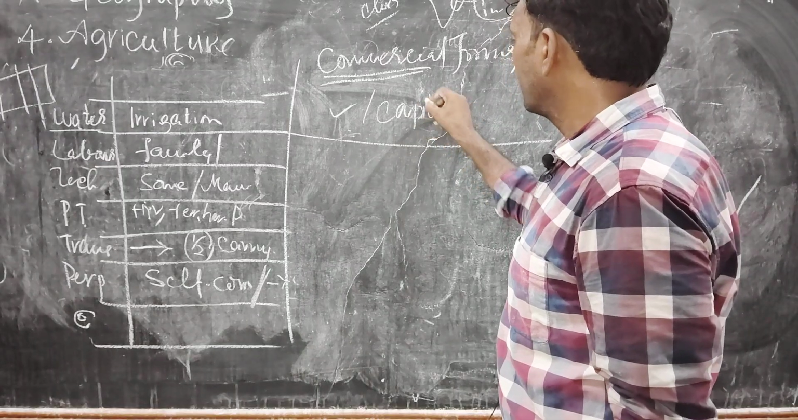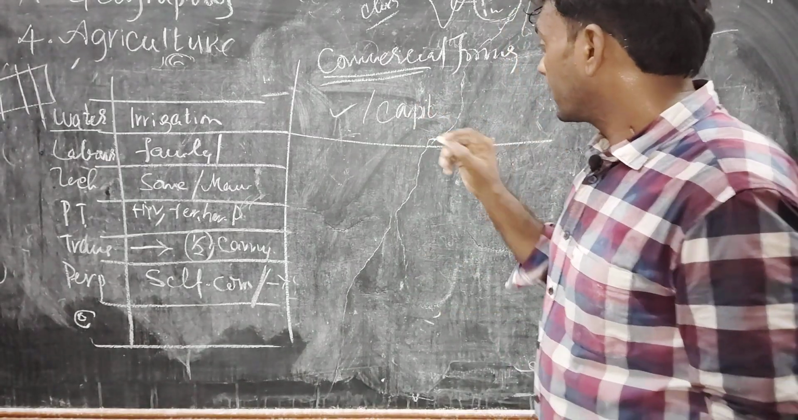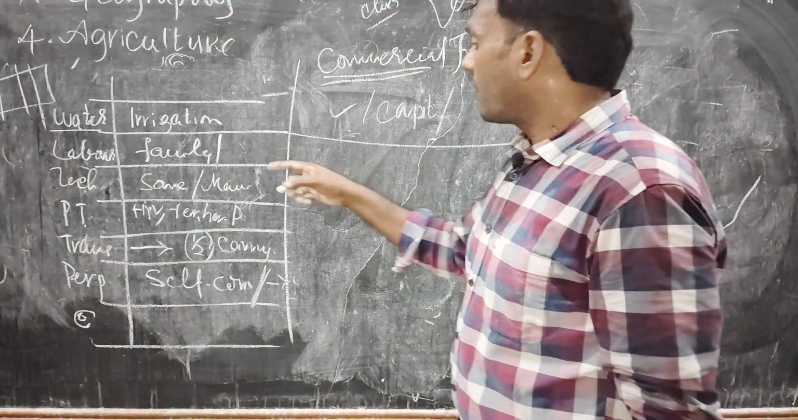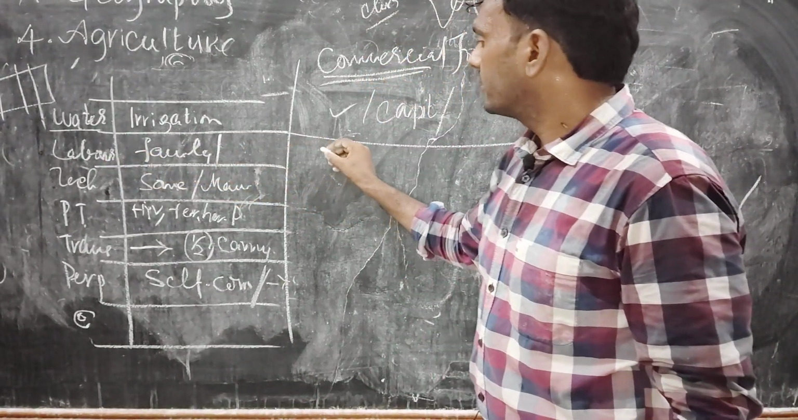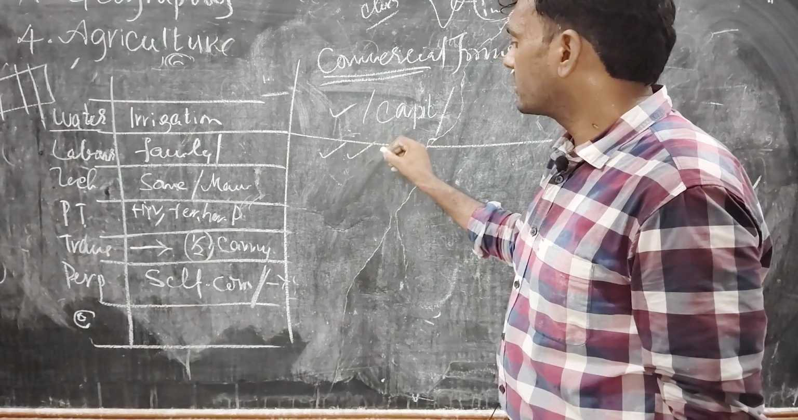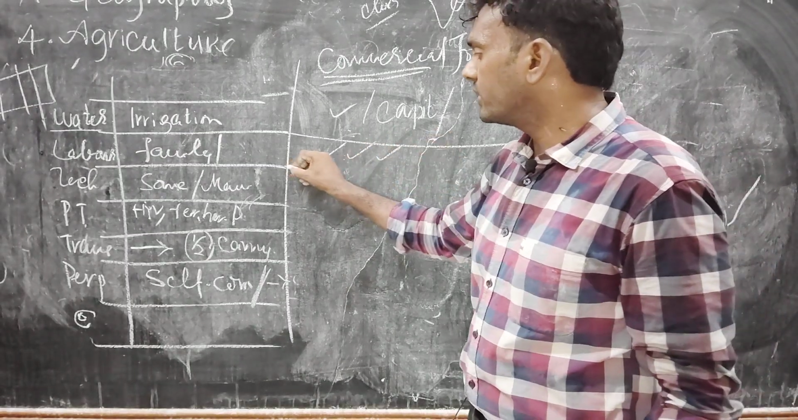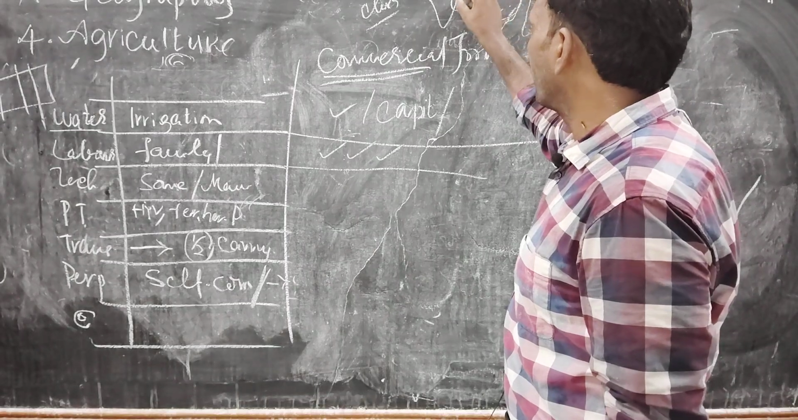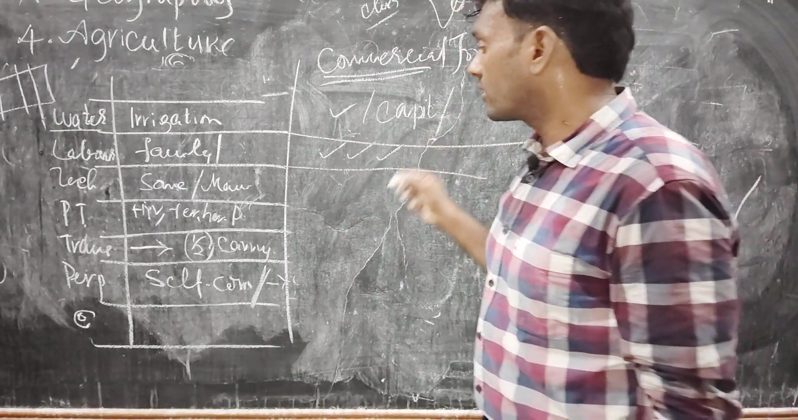Why? Because it is capital intensive, which means it needs a lot of money. What about labor? For labor, they hire different laborers. It needs semi-skilled and skilled labor. They hire from different states also. In India, we hire labor from Assam and Odisha. They do a lot of hard work also.